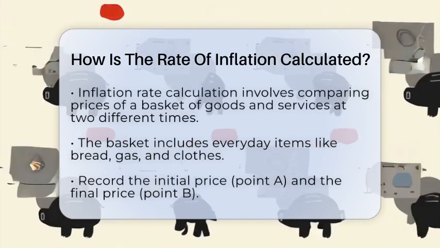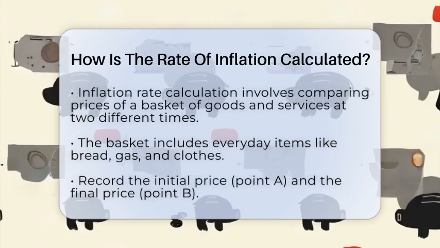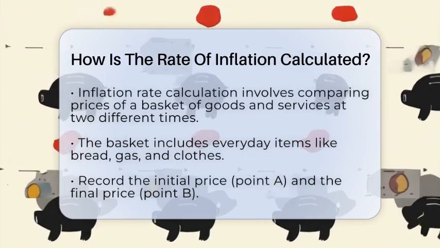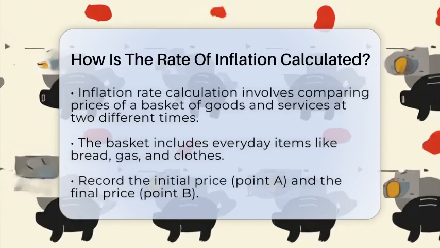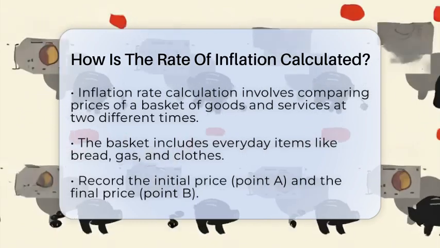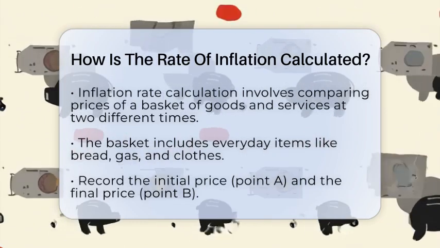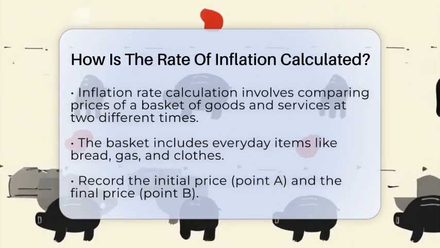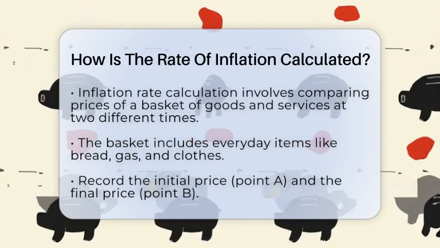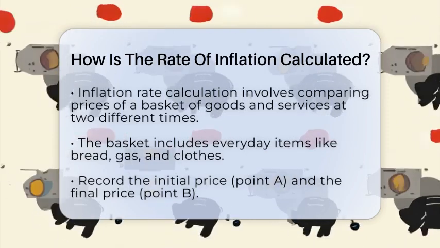To do this, we look at the price of a basket of goods and services at two different times. Think of this basket as a collection of everyday items like bread, gas, and clothes. We record the price at the start of a period, which we call point A, and then again at the end, called point B. The key is to compare these two prices to see how much they've changed.